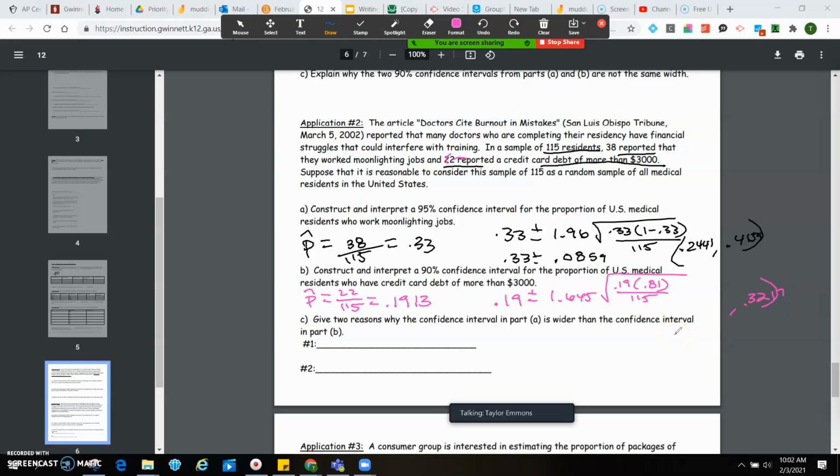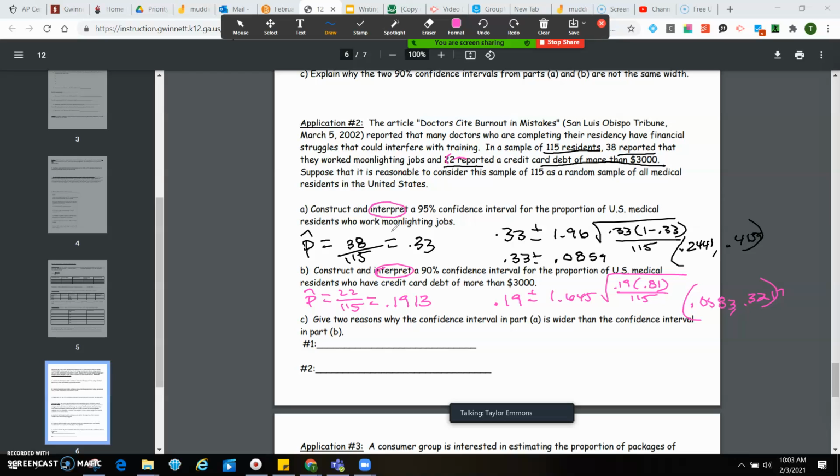And then for the other one, I'm going to get 0.0583. Okay. And obviously, if we were going to interpret this, we'd say I'm 90% confident that the true proportion of U.S. medical residents who have credit card debt of more than $3,000 is within those two values, right? So when it says interpret, remember you got to write that statement out. I'm not going to write it out right now, but that's how you do it.